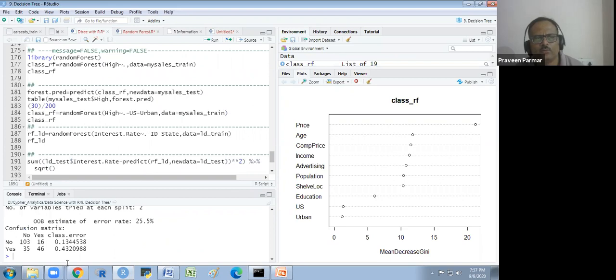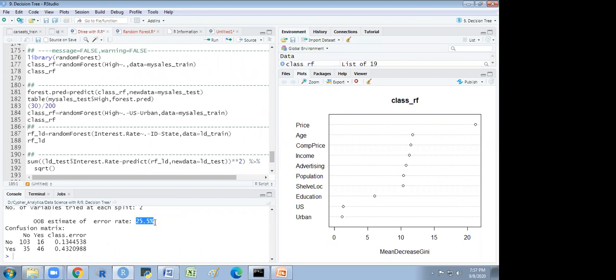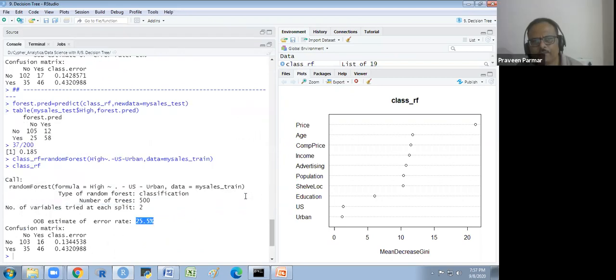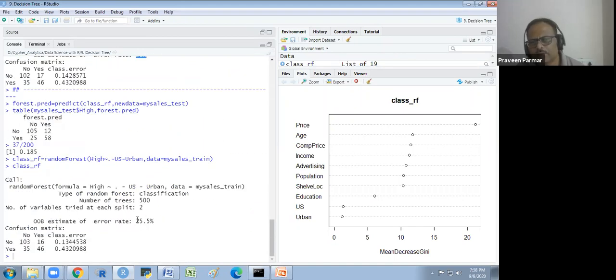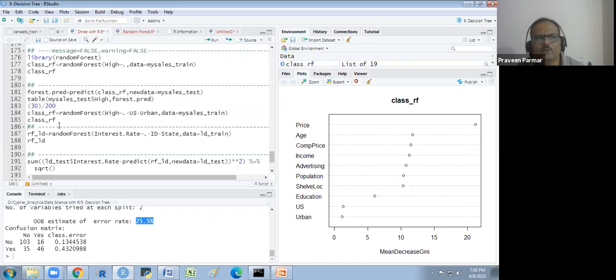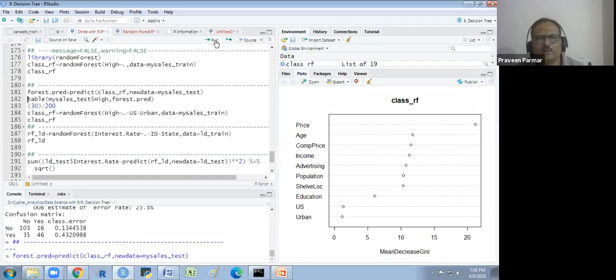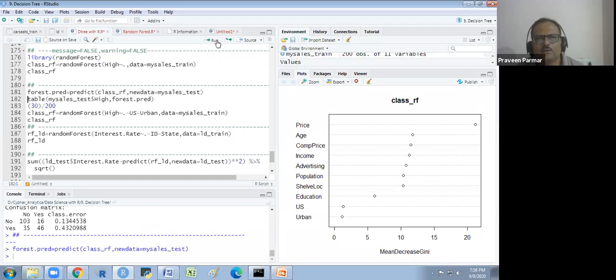So it is now 25.5%. It was previously 26. Now it has decreased to 25.5. It's okay, a little bit improved. And now I test it and I see the table.